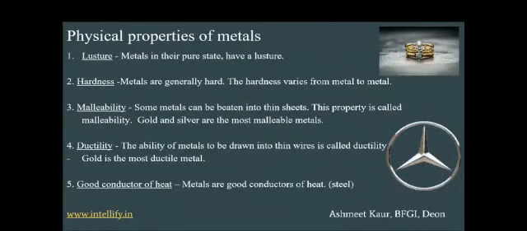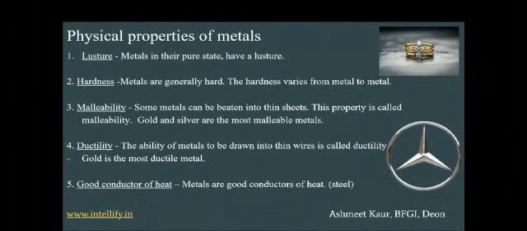Next is the physical properties of metals, that is, how they are physically present in our nature. So first is luster. Metals in their pure state have luster on their surface. Second is hardness. They are generally hard. Their hardness varies from metal to metal, as we can see in case of steel and silver, their hardness varies from each other. Malleability.